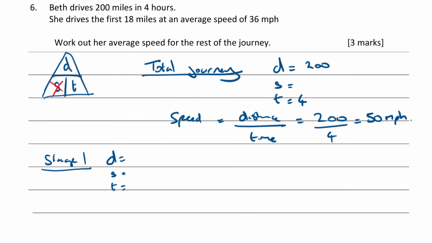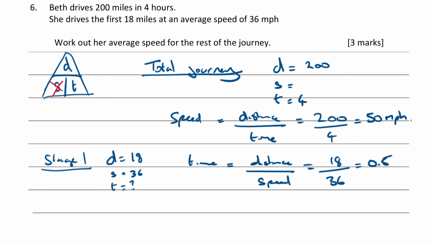So we know that the distance is 18. We know that the speed is 36. So what we want to find is time. So again, going back to the DST triangle, if you cover up T, you can see that time is going to be distance divided by speed. Which is going to be 18 divided by 36, which looks like a half to me, 0.5. So what's the units of that then? So this is time in hours, isn't it? So 0.5 hours, that's half an hour or 30 minutes. I'm just going to leave it in hours for now.